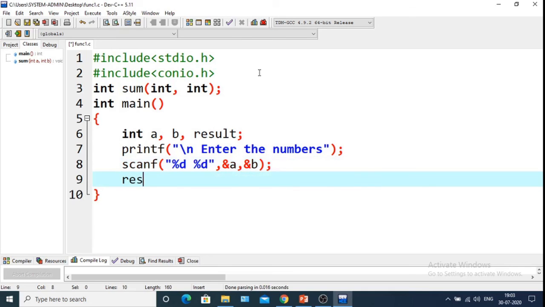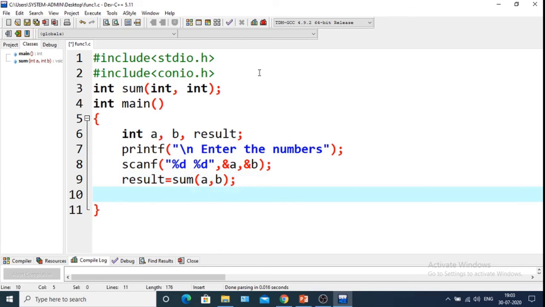Next, result equals sum within bracket a comma b, and after that we will print the value of the result.